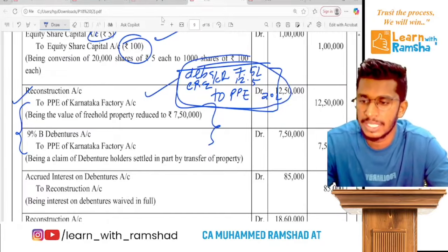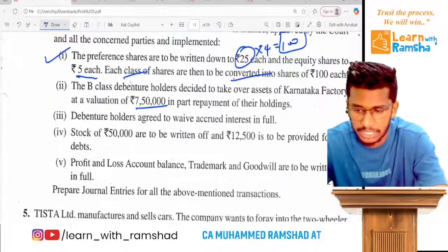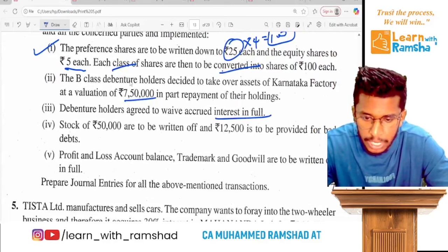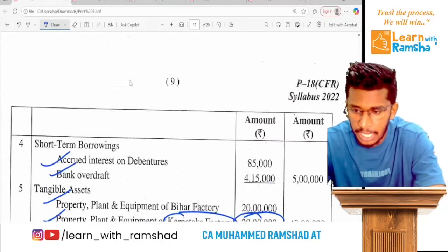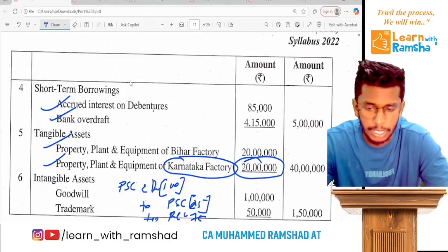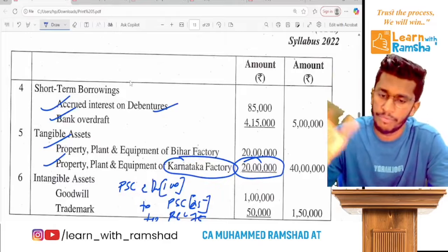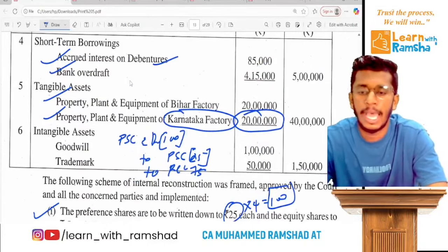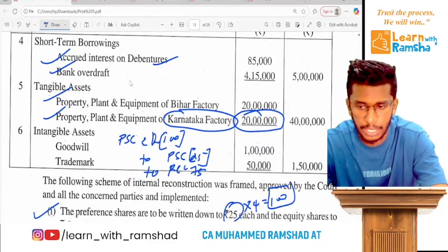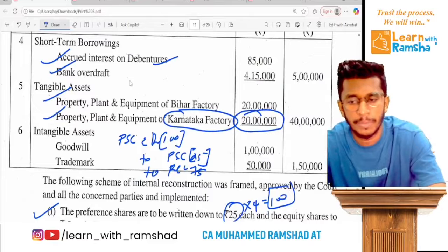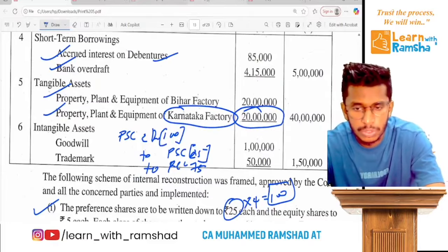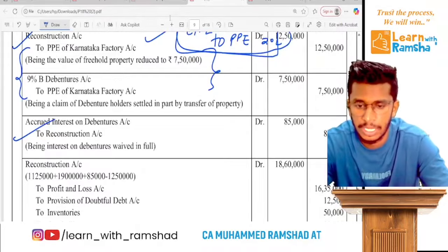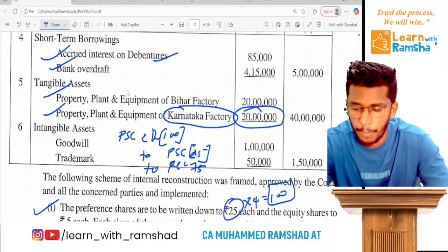Clear? That's it. Now coming to the next one, which is debenture holders agree to waive the accrued interest in full. That means here it is accrued interest on debentures. They agree to waive it off. So then it's a profit. So you cancel the debenture liability and credit capital reconstruction. So the entry will be interest on debenture accrued account debit to capital reconstruction. So the entry will be this. Clear? That's it. The next part is this.